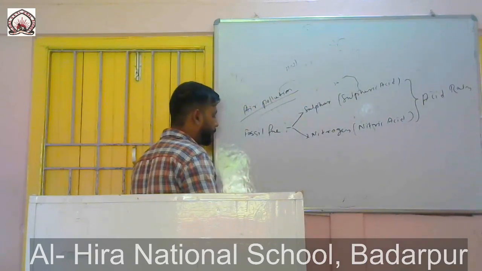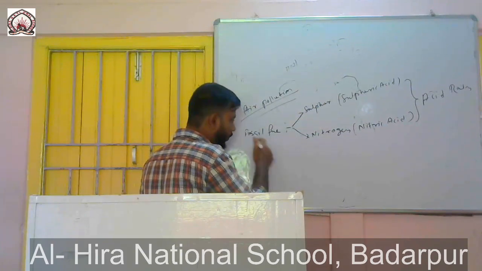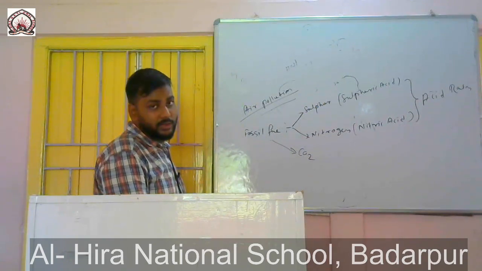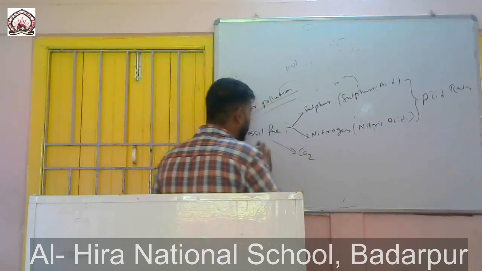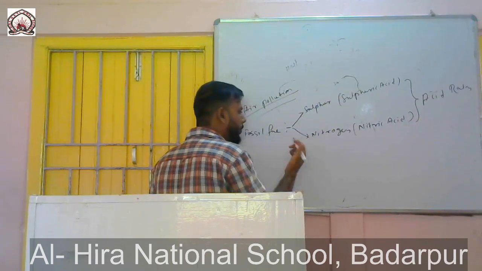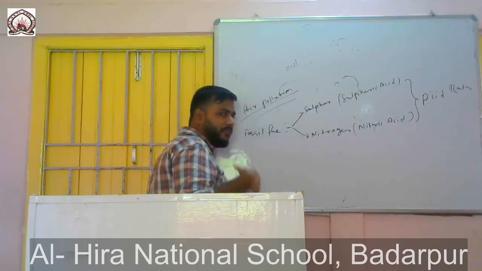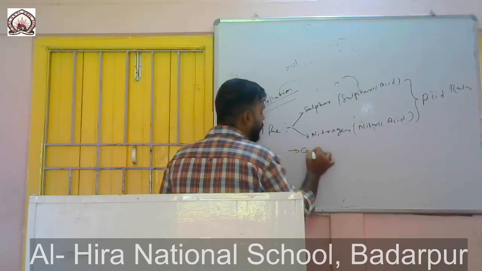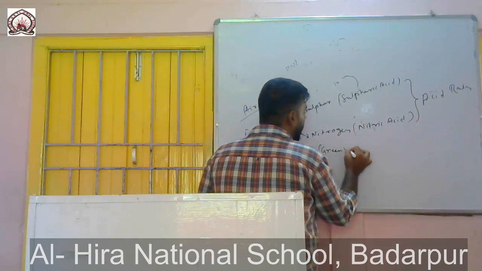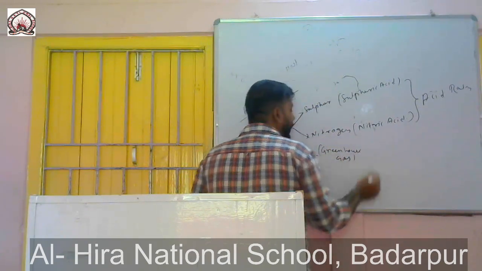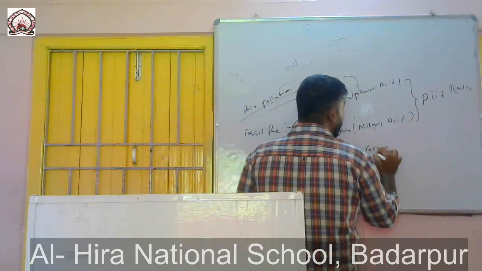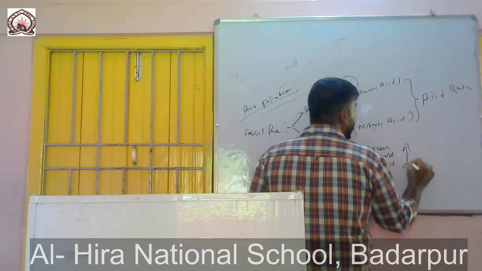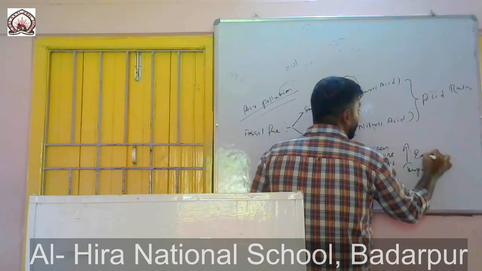Again, we see that some fuels also release CO2, which is a greenhouse gas. It may come from the combustion of fuel, firewood or fossil fuel. CO2 is a greenhouse gas, and what do greenhouse gases do? They create the greenhouse effect, which results in an increase in the temperature of the earth.